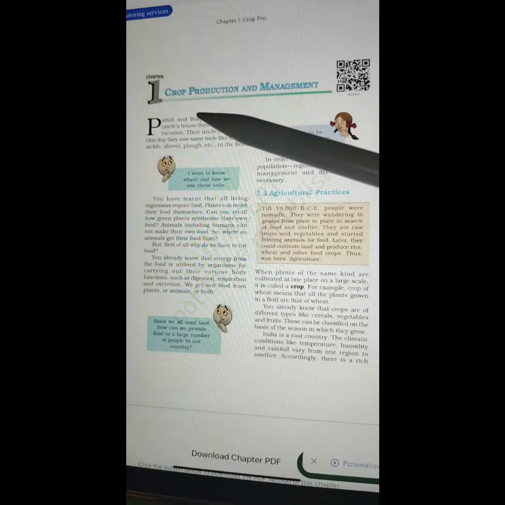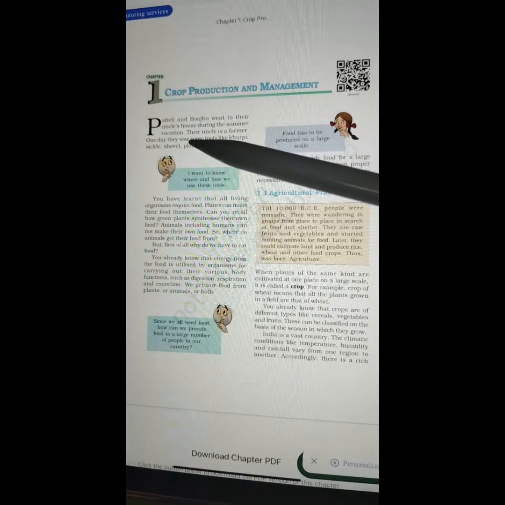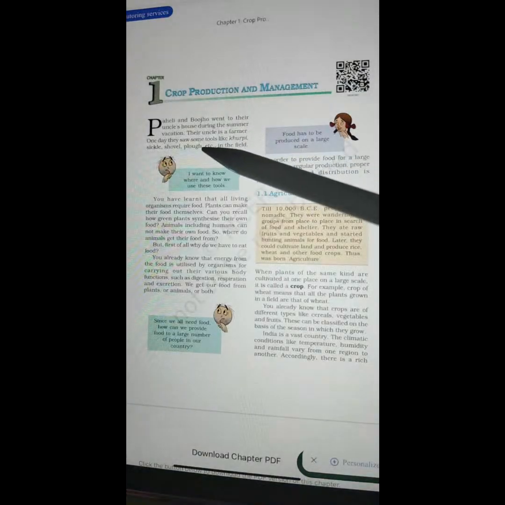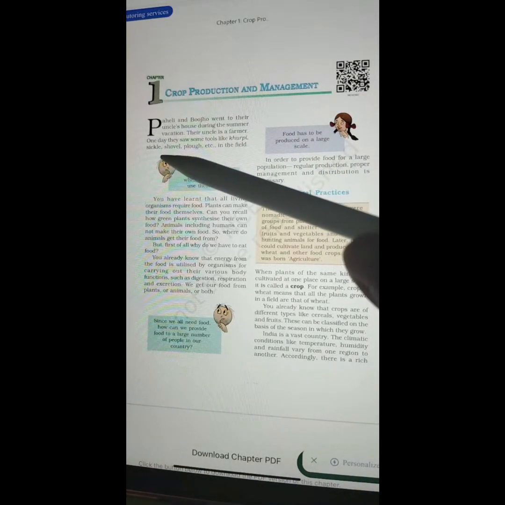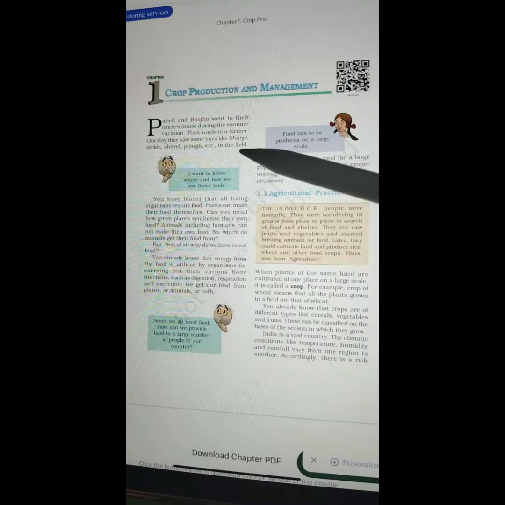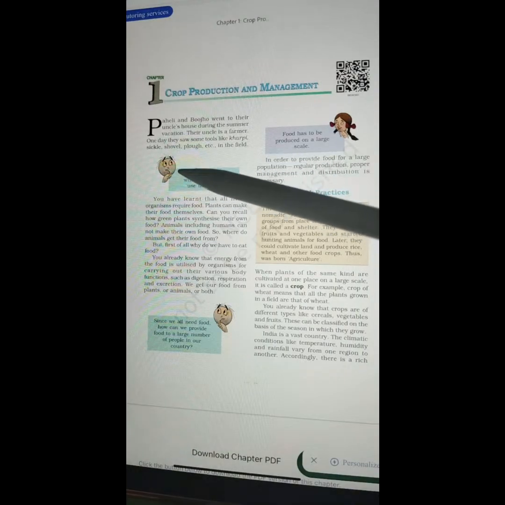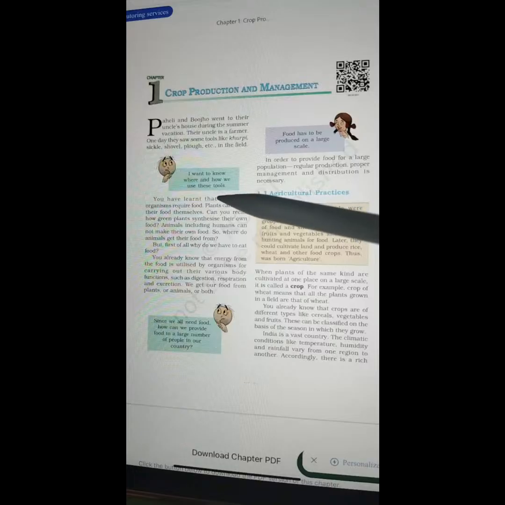Paheli and Boojho went to their uncle's house during the summer break or vacation. Their uncle is a farmer. One day, they saw some tools like khurpi, sickle, shovel, plow, etc. in the field. So here, an emoji is there. I want to know where and how we use these tools.